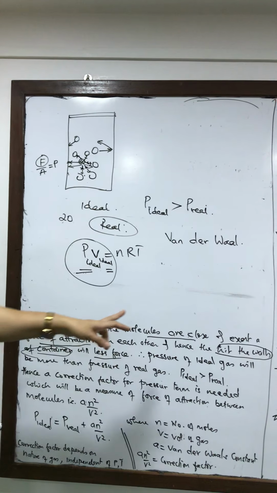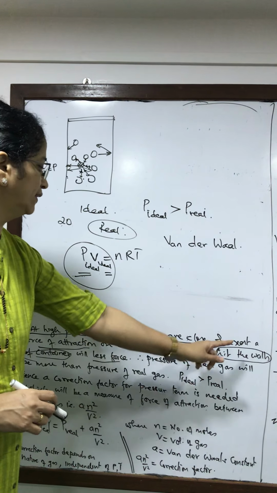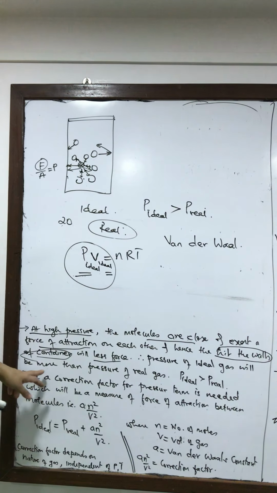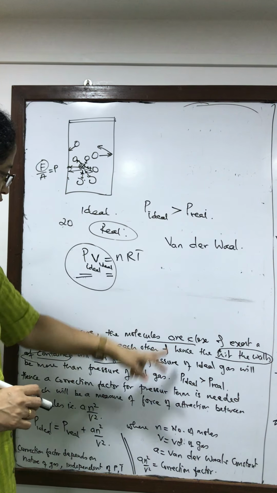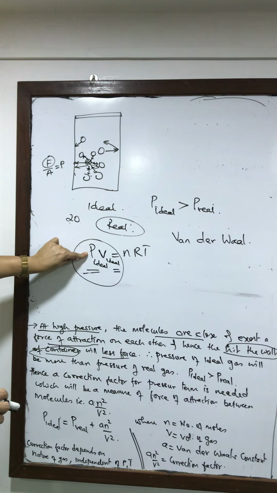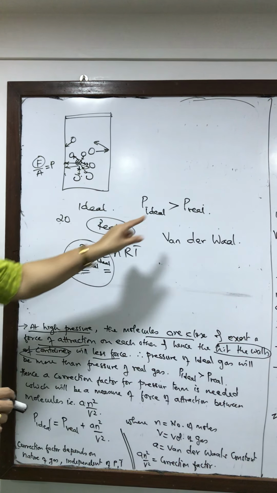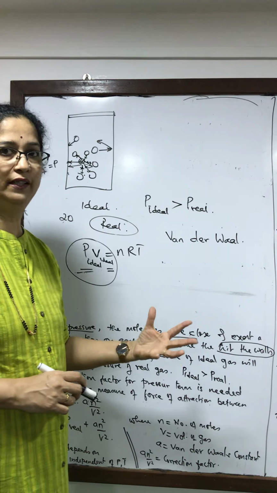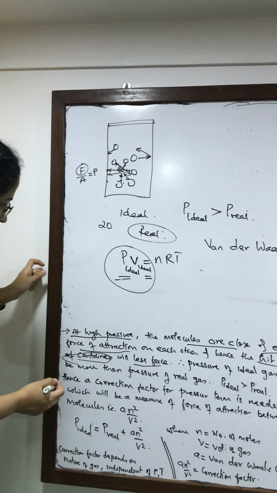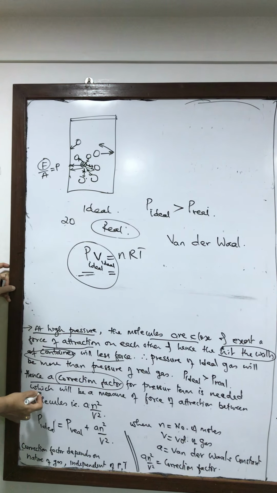At high pressure, the molecules are close and exert a force of attraction on each other, and hence they will hit the wall of the container with less force. Therefore, the pressure of ideal gas will be more than that of the pressure of real gases. So as I said, in ideal gas equation, this is the pressure term of the ideal gas, which doesn't match with the real one. So if we have to explain deviation, then we require a correction factor here. Correction factor for volume also needed. So let us read further. Hence, a correction factor for pressure term is needed.